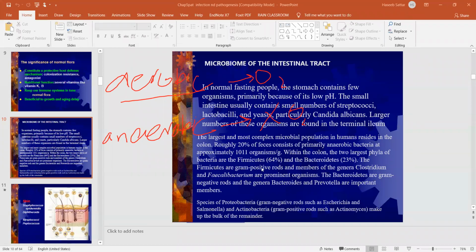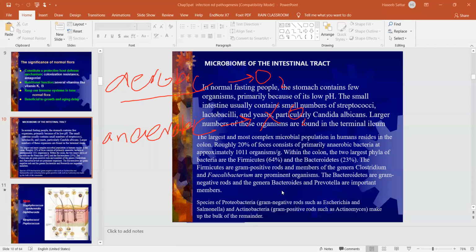These Firmicutes are gram-positive rods, bacilli, and they belong to the genus Clostridium. So Clostridium tetani also belongs to the same group. Clostridium and Faecalibacterium are the two most common organisms present in the colon.